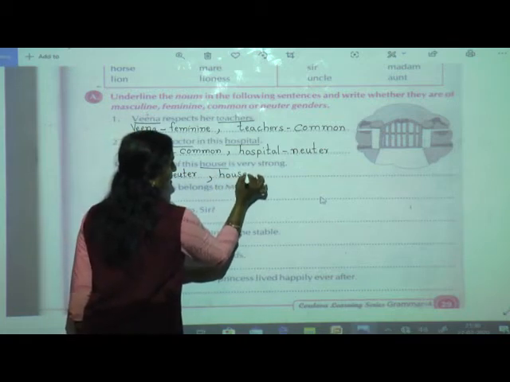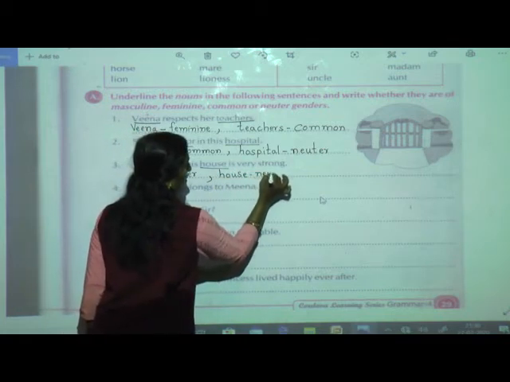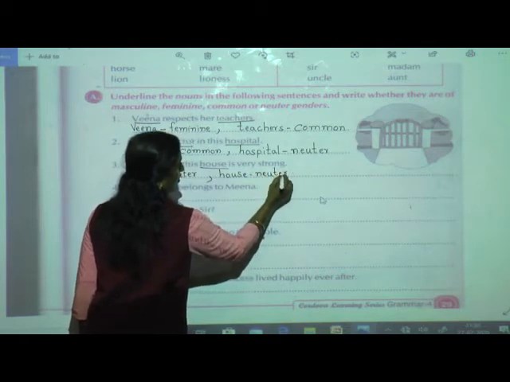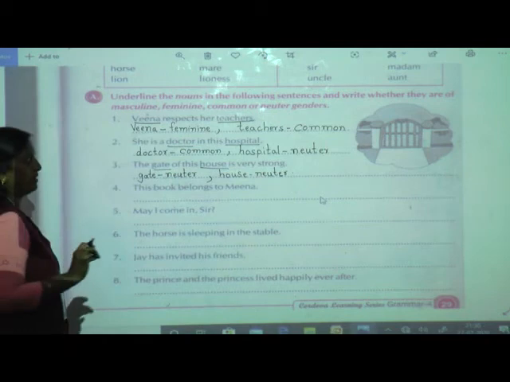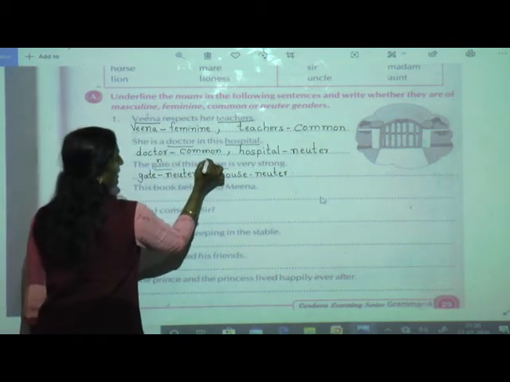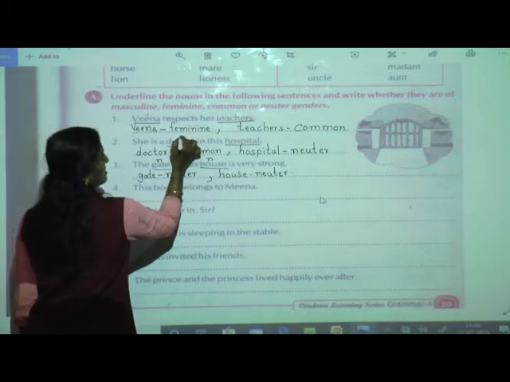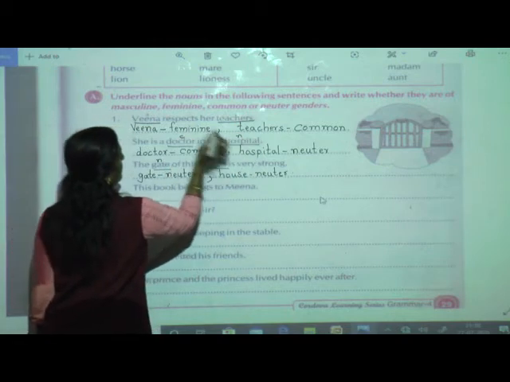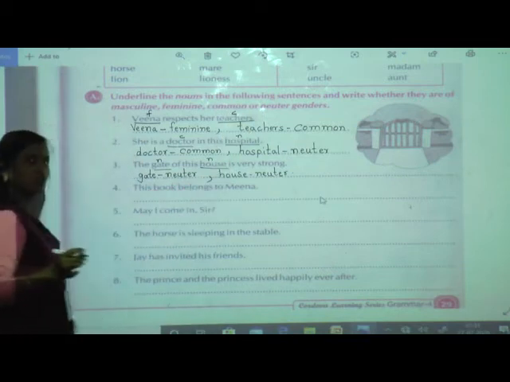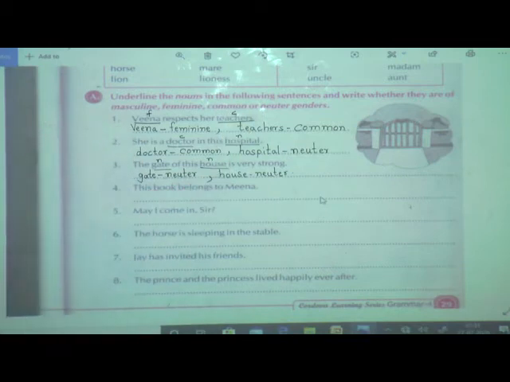House, neuter. Now those who are slow, for them I will tell: gate, house, you can write N; doctor, C, N; Veena, F, C. Afterwards also you can copy. Yes, fourth one now you solve.